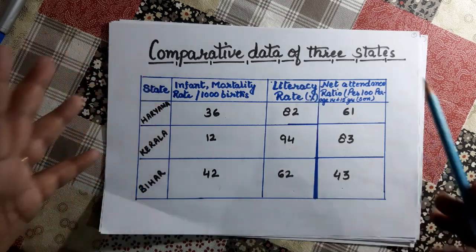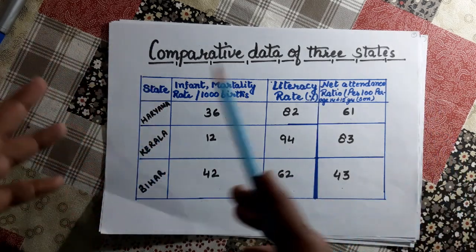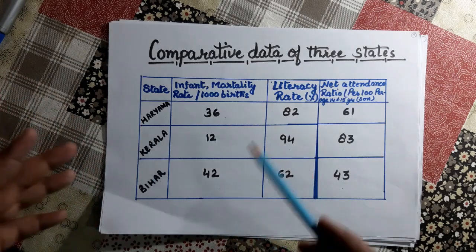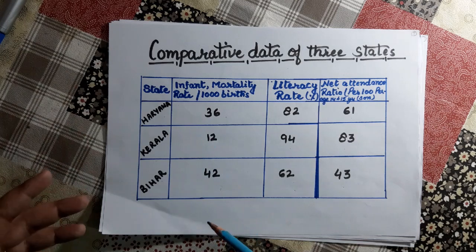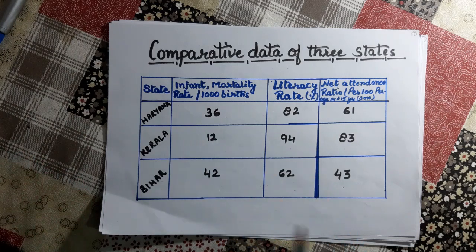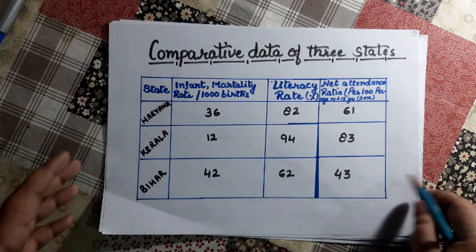So this is how, on these three factors, we can find out the development of these three states by comparison. I hope this comparison is clear to you.